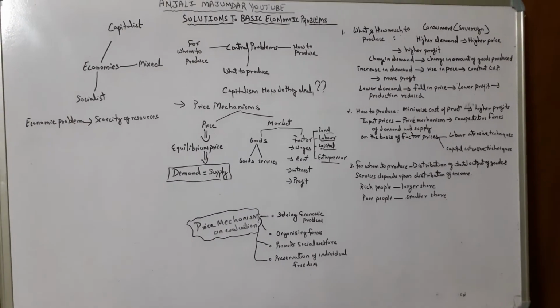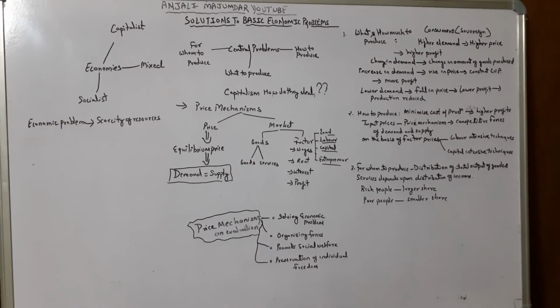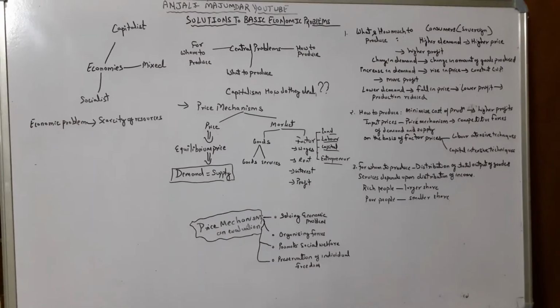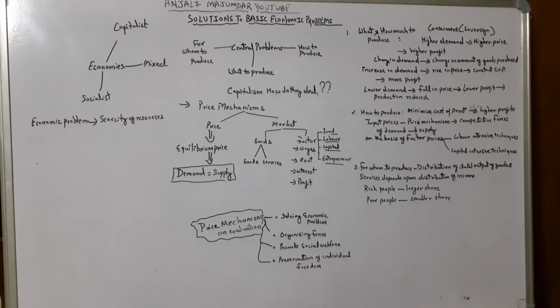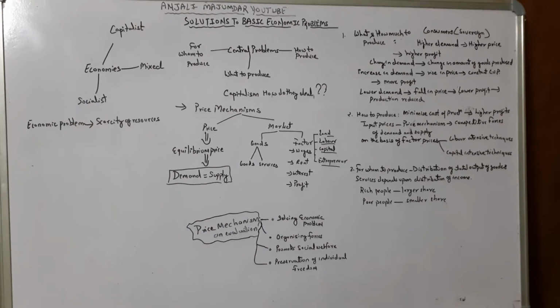First is input price. Here input price leads to price mechanism. Price mechanism means competitive forces of demand and supply. Remember, price is always set where demand and supply are equal. And on the basis of factor prices, which intensive technique is cheaper for me? Is it labor or capital?